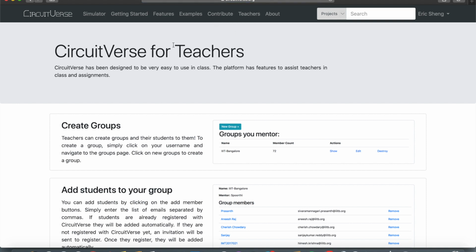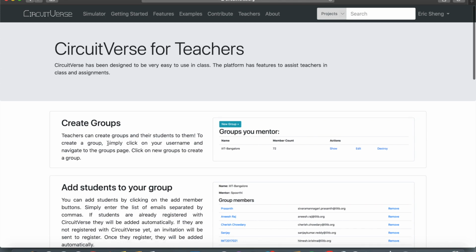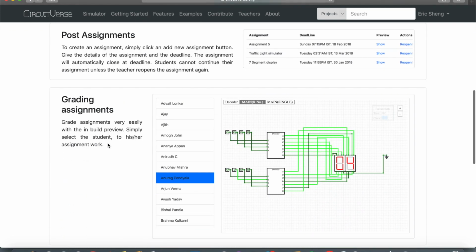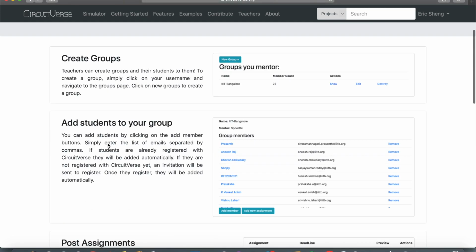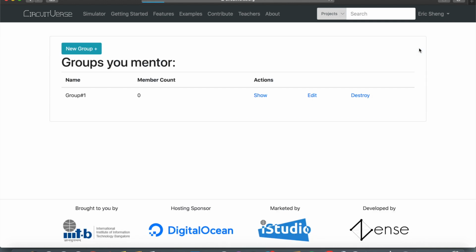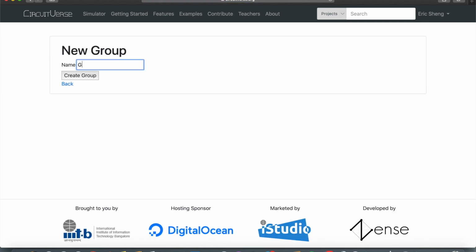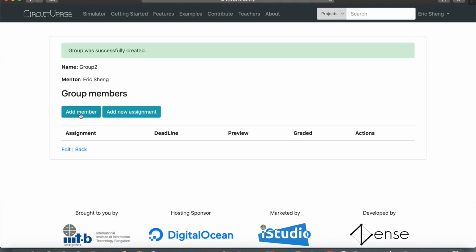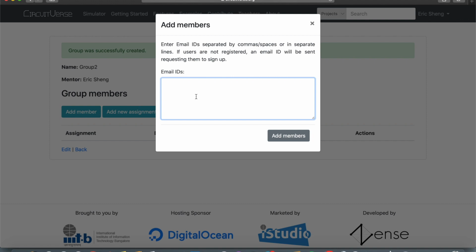So next we want to go over some features for the teachers. Why don't we navigate to the teachers tab by clicking on teachers. And this is the specific instructions for teachers, but we're just gonna do a demonstration. So first you wanna go under username and click my groups. And let's just add a new group called group 2.